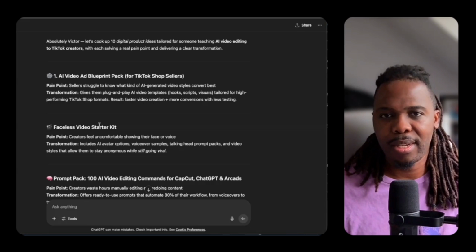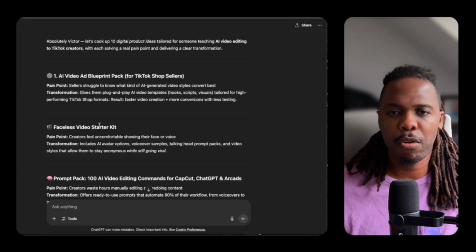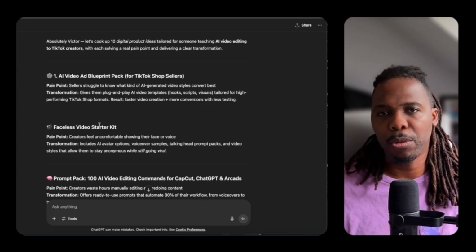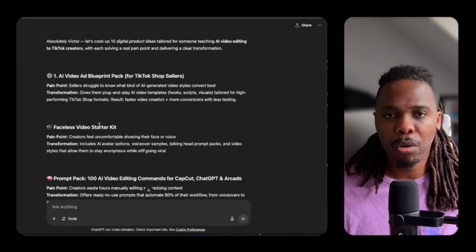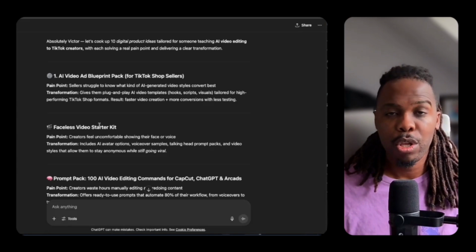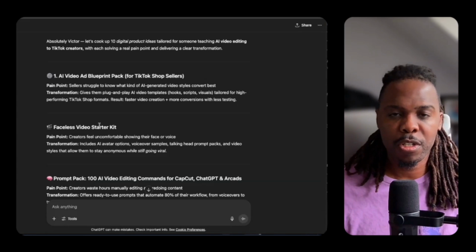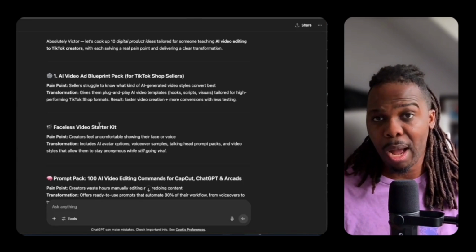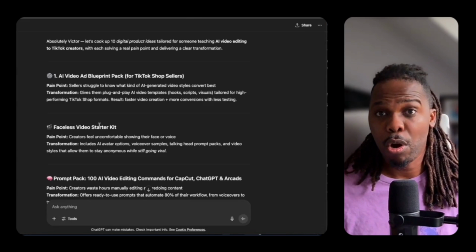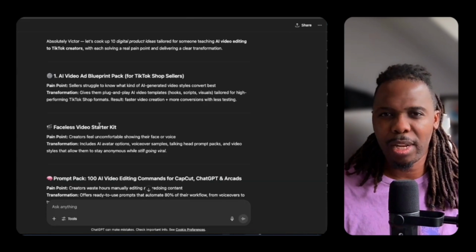And you don't stop here. You take these ideas and you run them through platforms like Etsy, for example, to see what other people are already creating and how you can make those products better than what's already out there, so you're able to compete as well. So a little bit more research and you get there in the end.